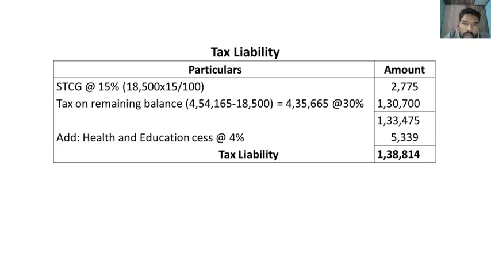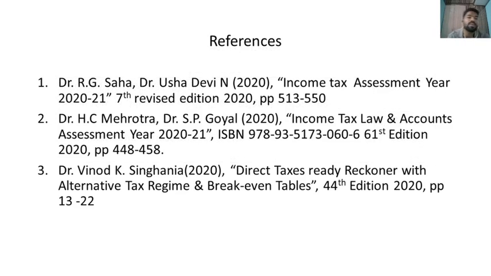And here there is no long-term capital gain and winning from lottery, but we have short-term capital gain on sale of investment. For this the rate of tax is 15%, and tax on the remaining balance is 30%. So total tax 1,33,475. For that we should add health and education cess at 4%. And the total tax liability is 1,38,814. There is no advance tax paid. So the final answer is 1,38,814.